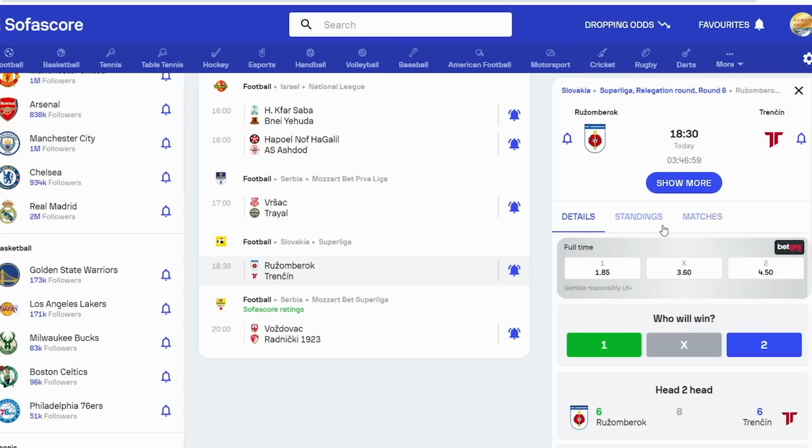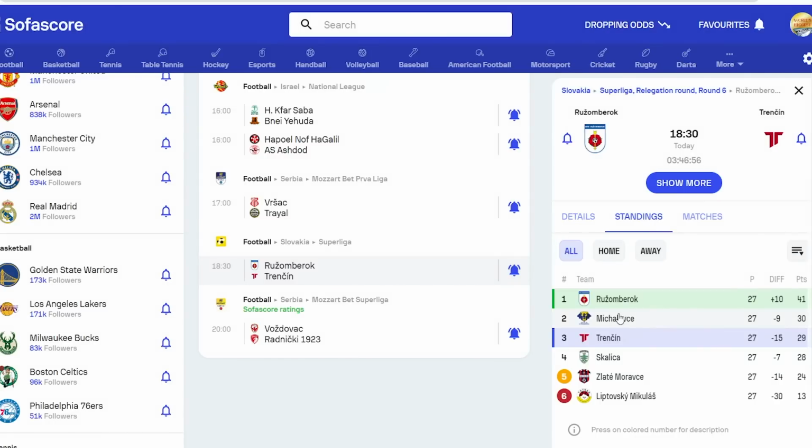Let me just cut it there so that you can see that. The standings: Ruzomberok is position 1 in the Slovakia League with 41 points. Trencin is position 3 in the Slovakia League with 29 points. I have realized one thing, that in occasions whereby the football prediction website gave a game a SofaScore of 2-1 with a stake of 6, and those two teams were meeting and they were falling in the top 5 of their table, then in such scenarios, the chances of ending in over 1.5 was actually 99%.